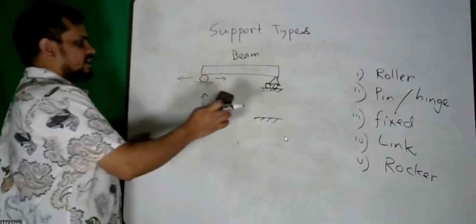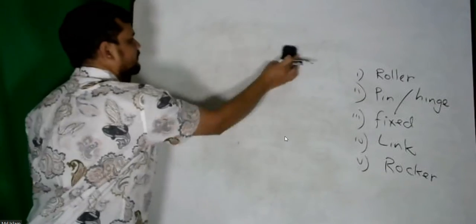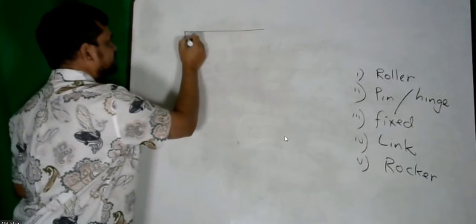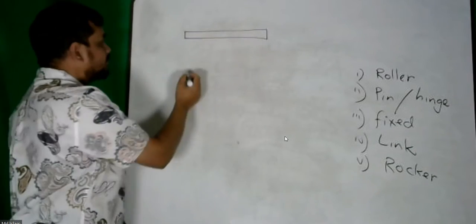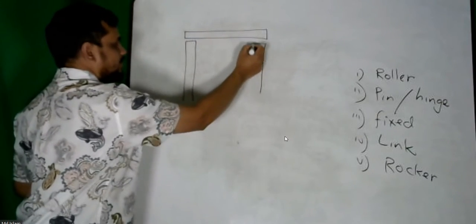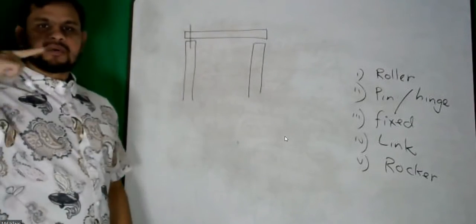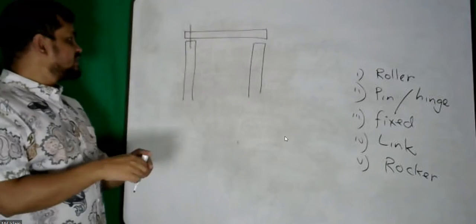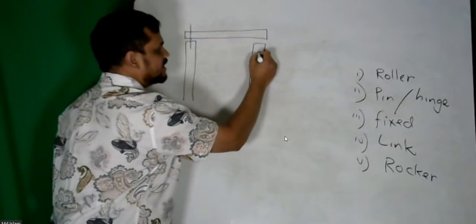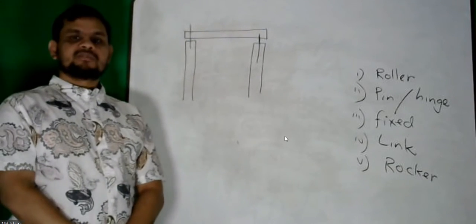Now second type, pin or hinge. Say I have a beam here, my beam, I have my column here. What about if I insert a pin here? If I insert a pin here, or there is some reinforcement here that goes up to this, then what will happen?